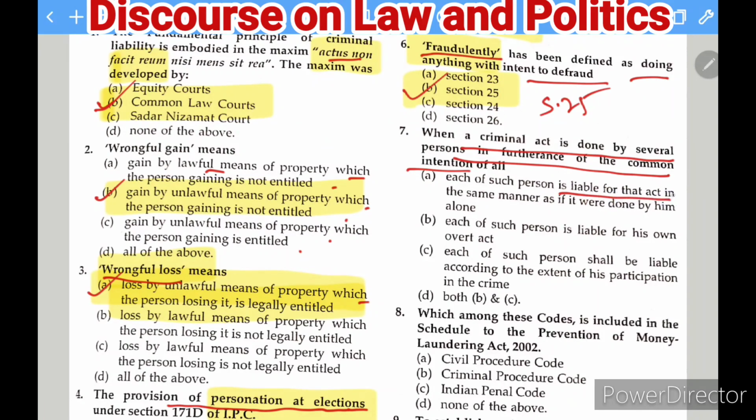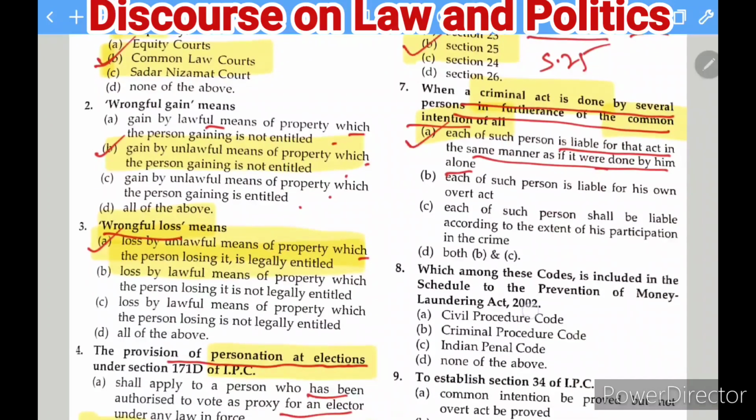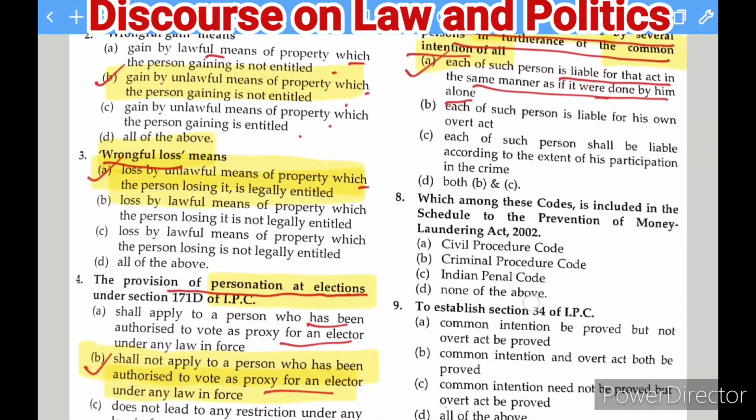Each of such person is liable for the act in the same manner as if it were done by him alone. So when any action has been done and the action is like a criminal act and it is in furtherance of common intention, in that case all the persons will be liable for the act in the same manner or in the same way. So yes, this is the right option. A is the correct answer, because every person will be equally liable. So it is a question about the common intention you can find from there.